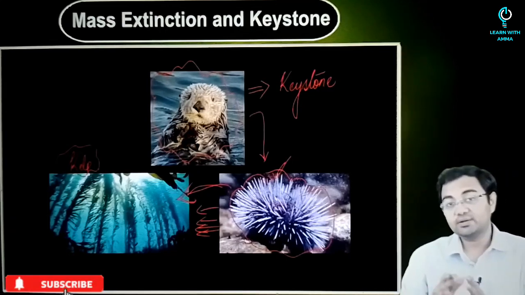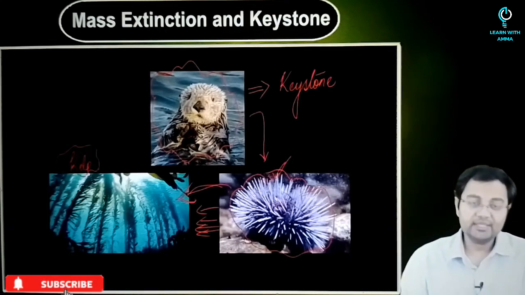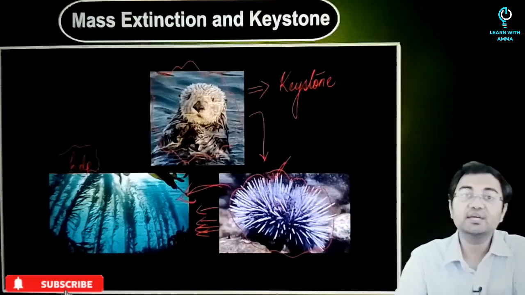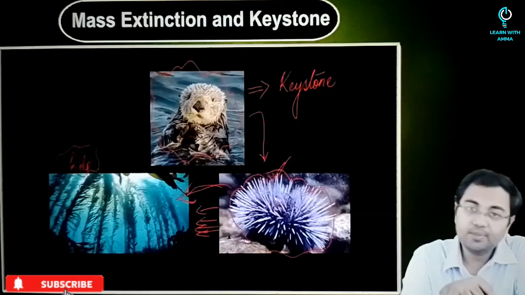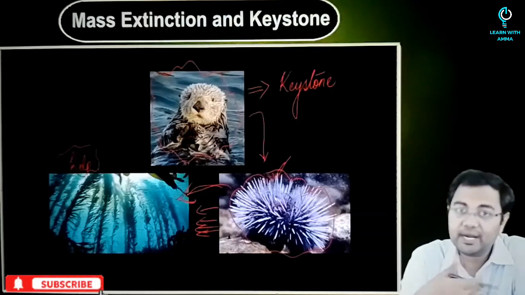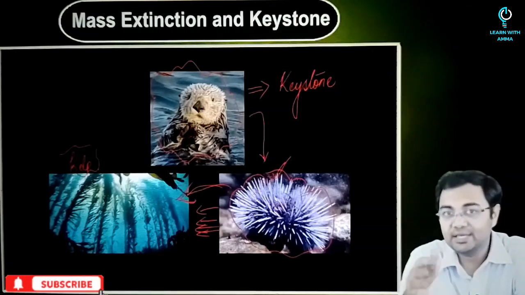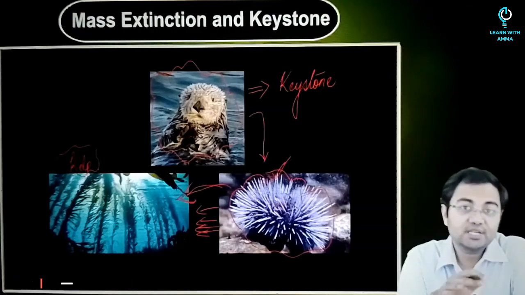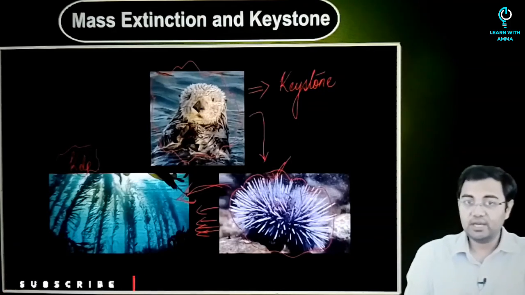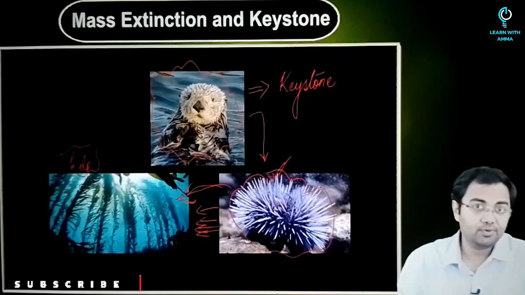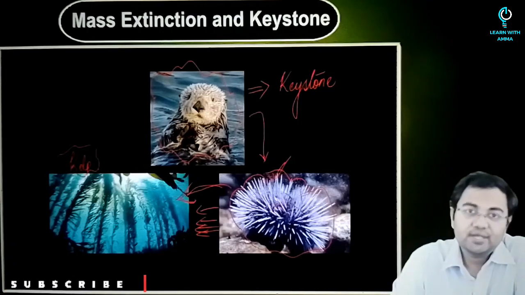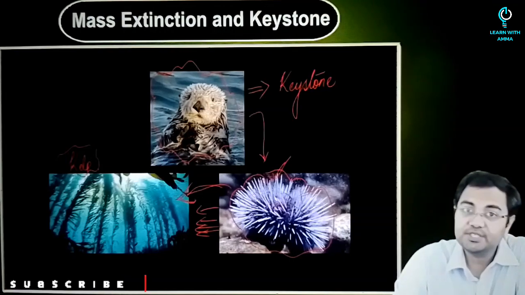So that's why huge efforts were made by conservation biologists so that sea otters could be reintroduced into this region. And ultimately it was done, and now we started to observe that everything came back to normal, and it started to look like the ecosystem it used to be. So this is another example of such a keystone species. Keystone species play a very important role, and as a concept for the examination also, it's a very important concept that you should understand. And that's why a detailed understanding of keystone species is required.